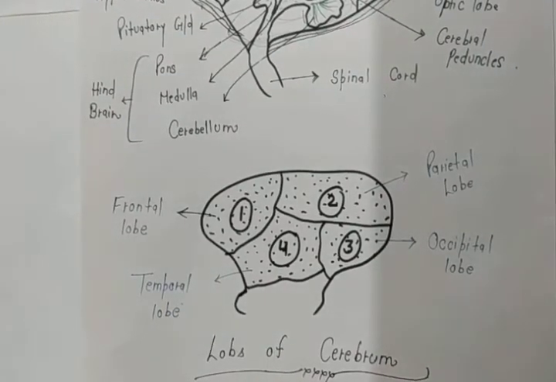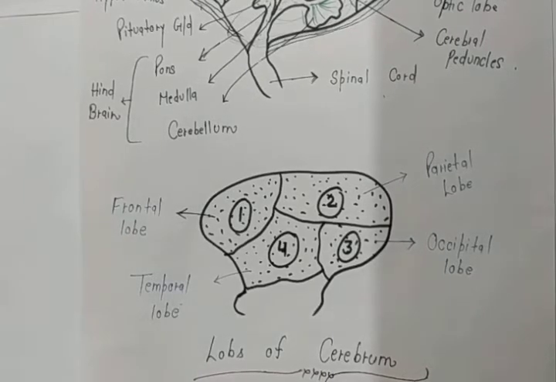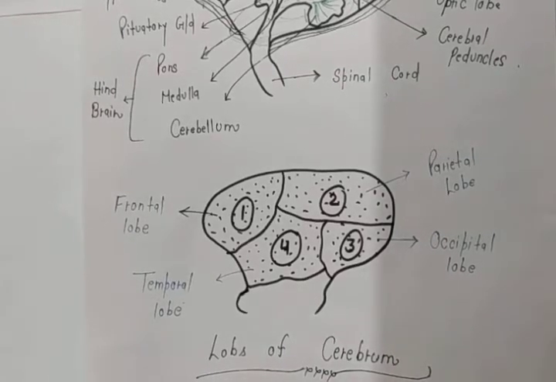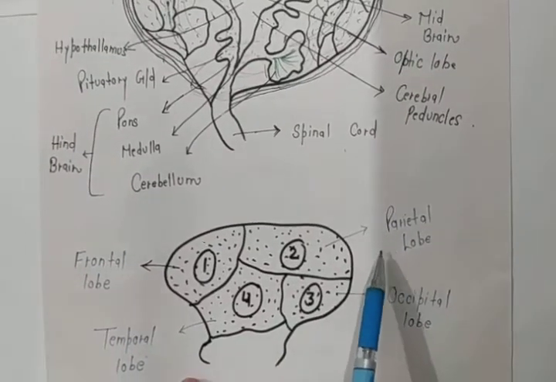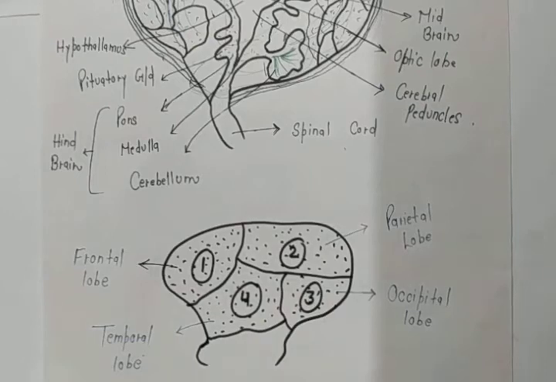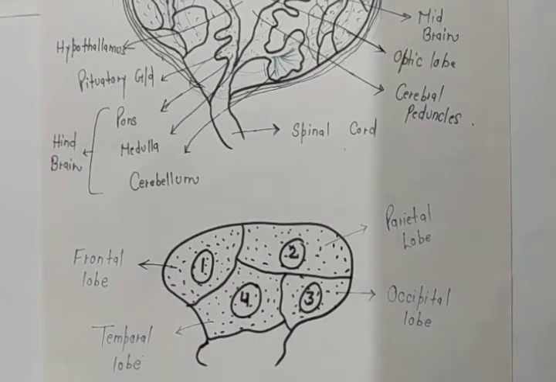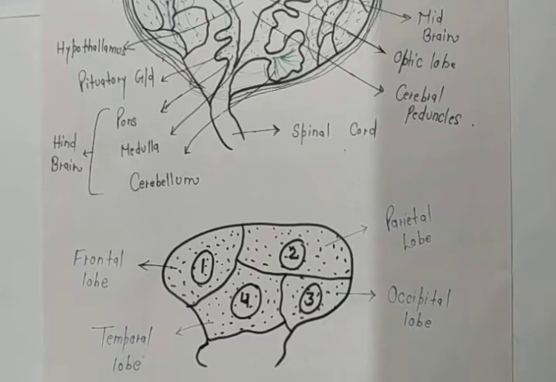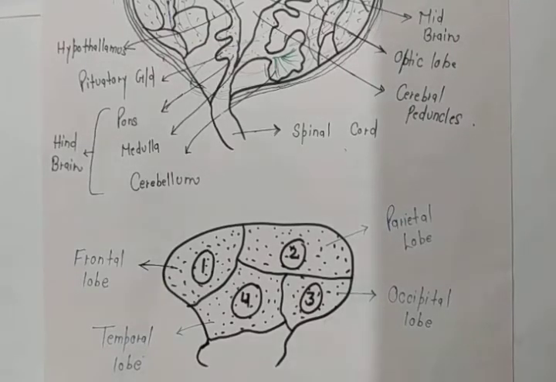What will be the main work of frontal lobe? Frontal lobe will be mainly responsible for the muscular activities of our body, for every type of reasoning, and for the planning. Okay, easily we can do all the three works with the help of frontal lobe. Second lobe is known as parietal lobe. This parietal lobe is mainly responsible, we can say, for the emotional activity, our complete emotions controlled by the parietal lobe.